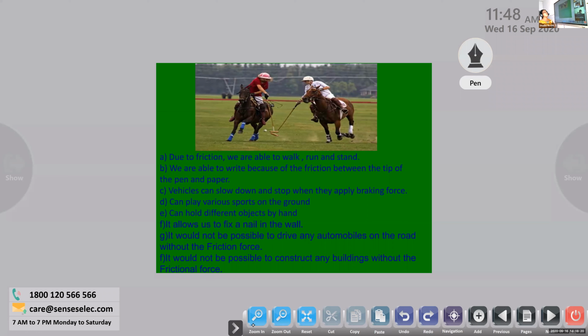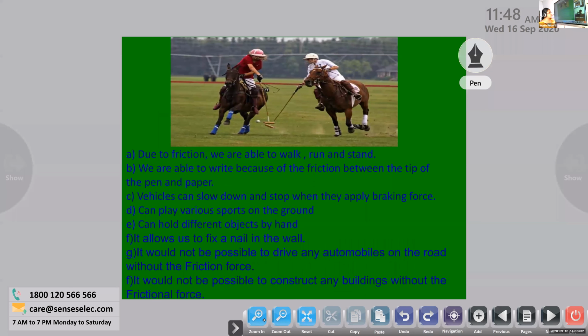Suppose there is no friction, you know it. What will happen? The horse will fall down. The people will fall down. You cannot play. So many other things are here. So these are the ones, one by one. You can just read. Salin, can you read now? Salin, you read.